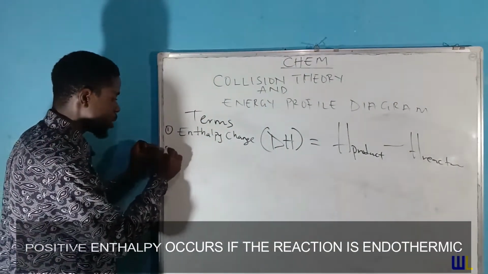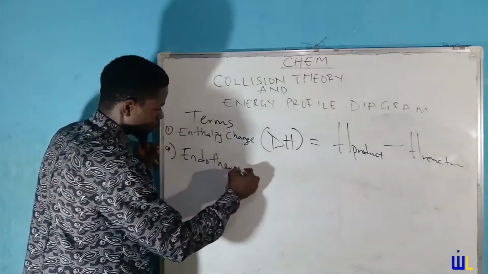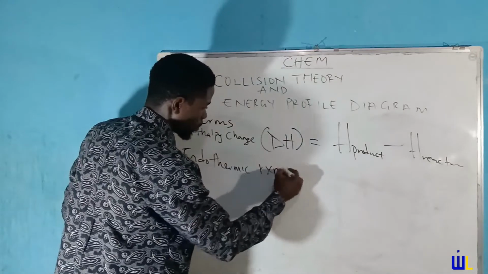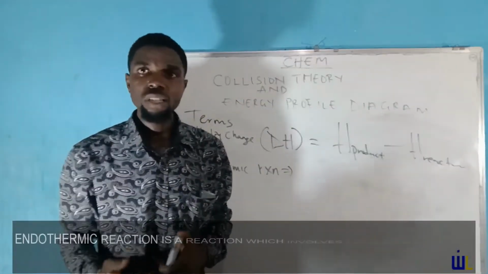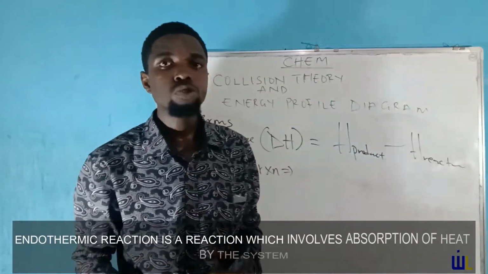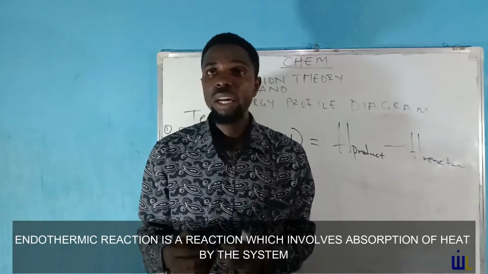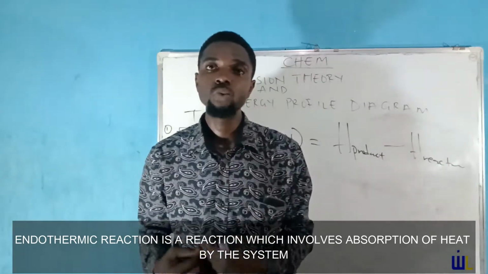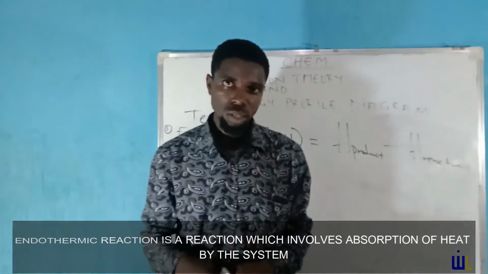So we start with the first one, A, endothermic reaction. So what is an endothermic reaction? An endothermic reaction is a reaction which requires absorption of heat to the system.